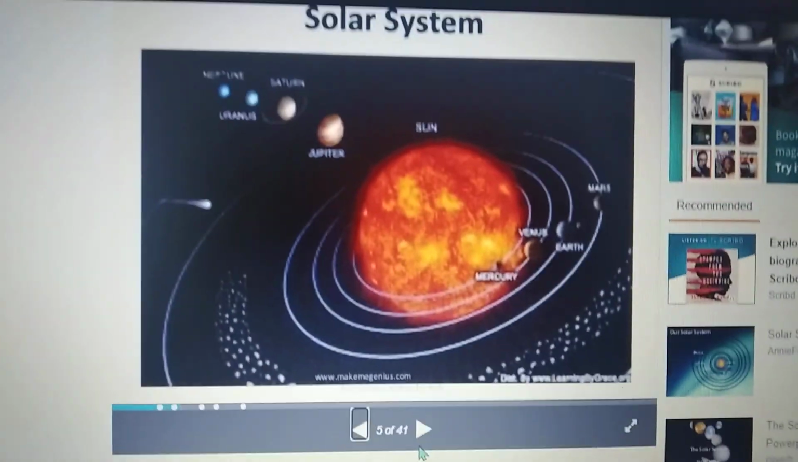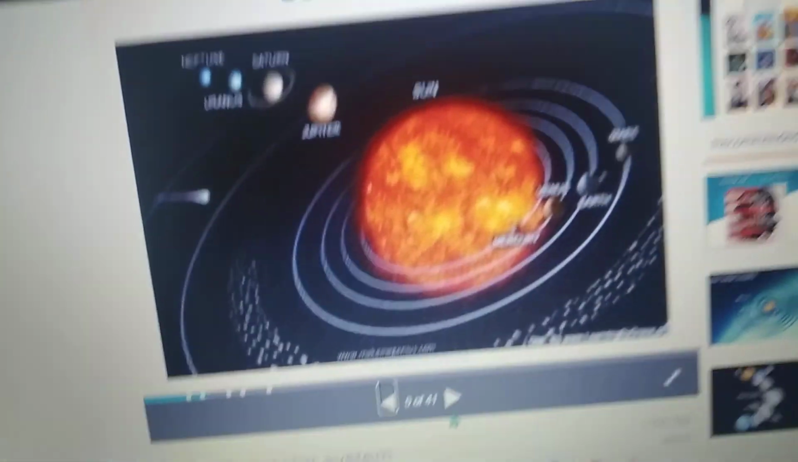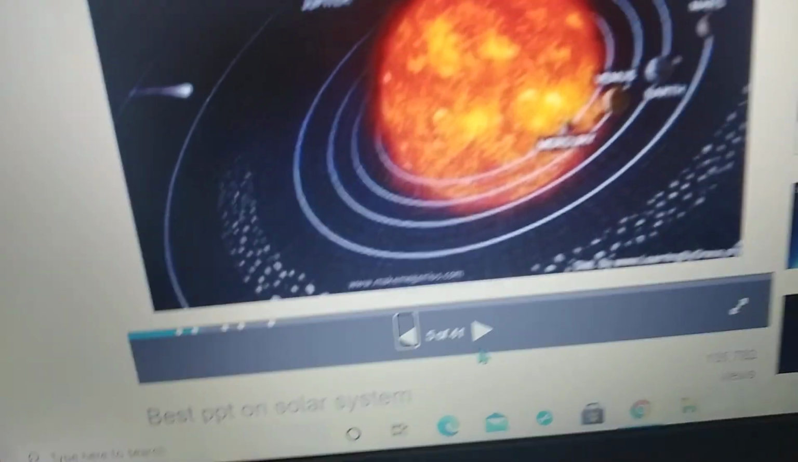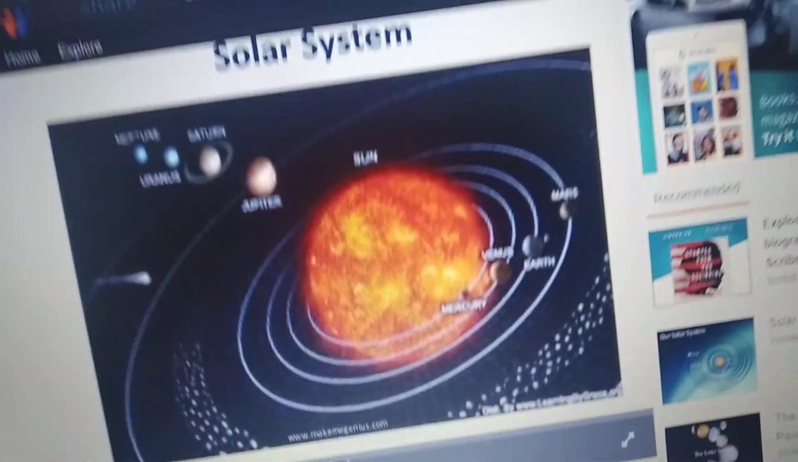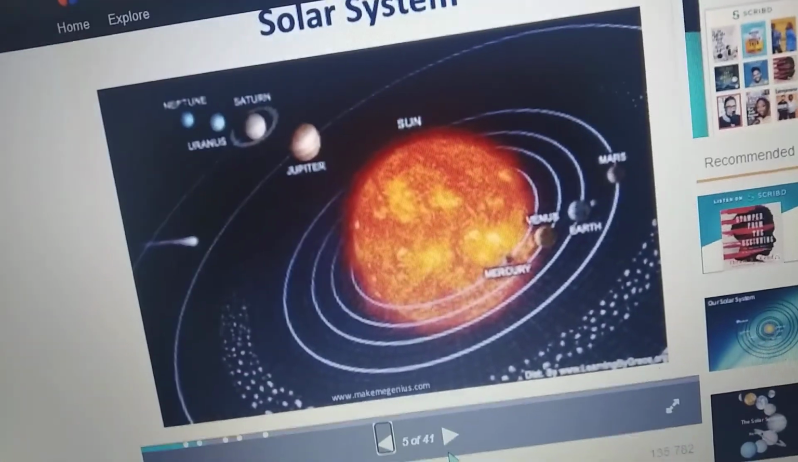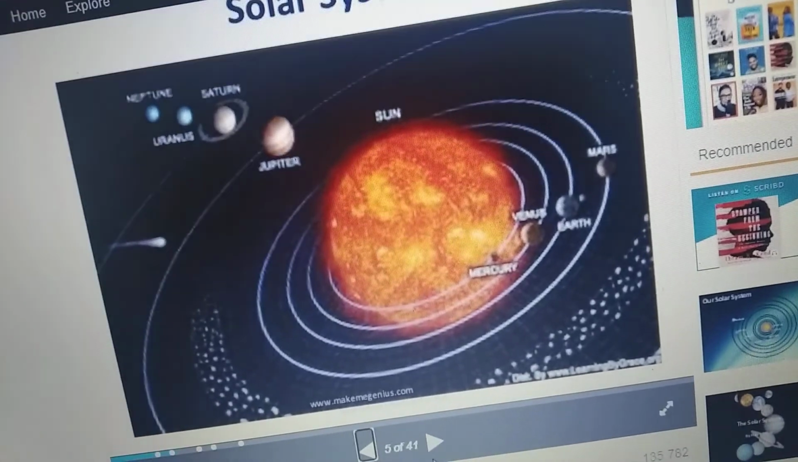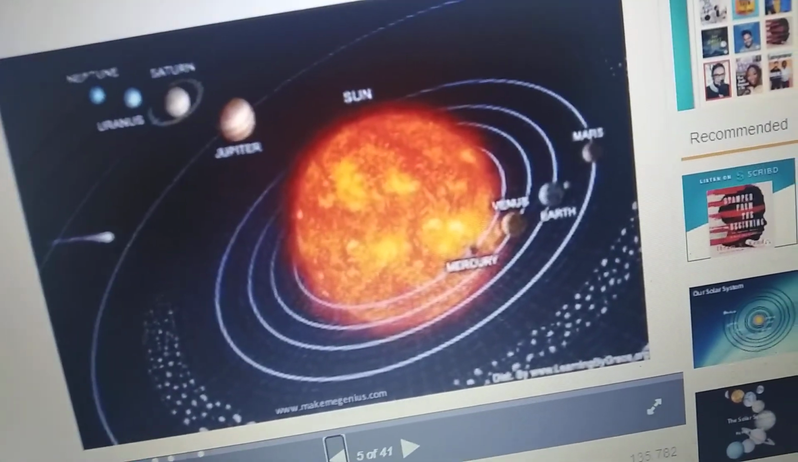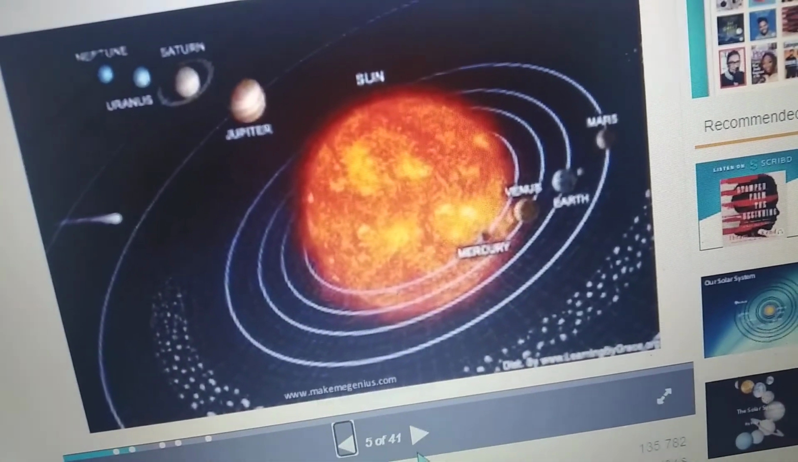Already we have started the new chapter. What is the chapter name, children? Sixth chapter, stars, planets and moon. That is, we know that solar system. So what is meant by solar system, children?